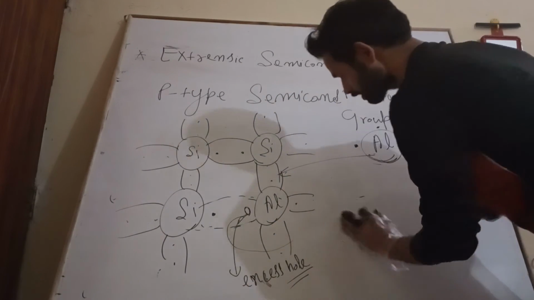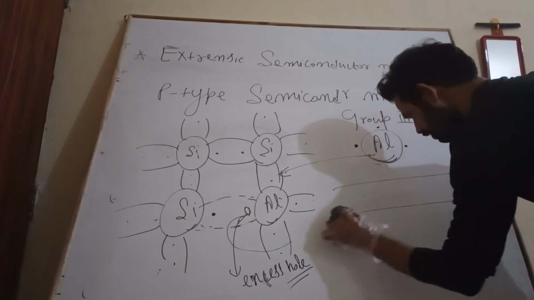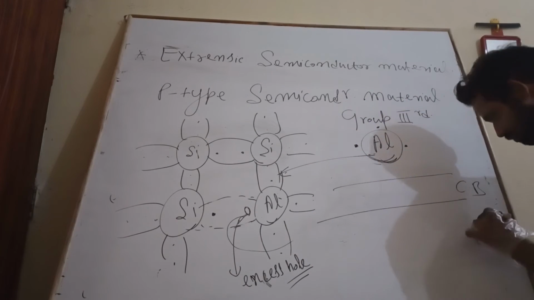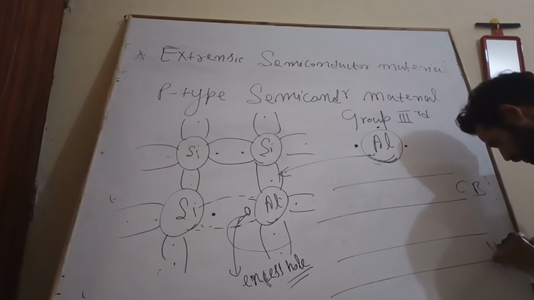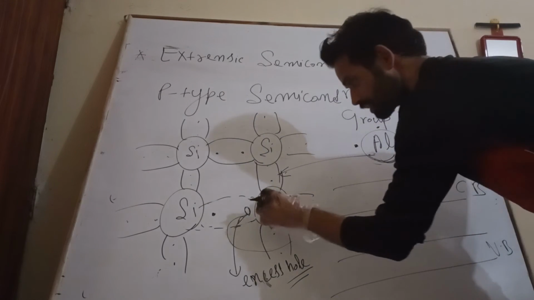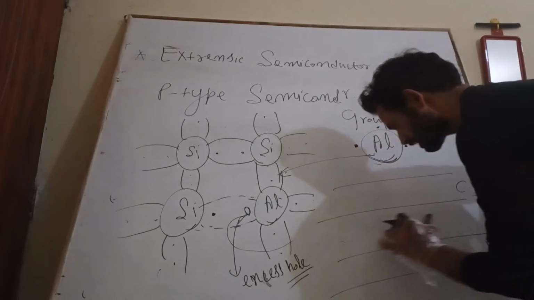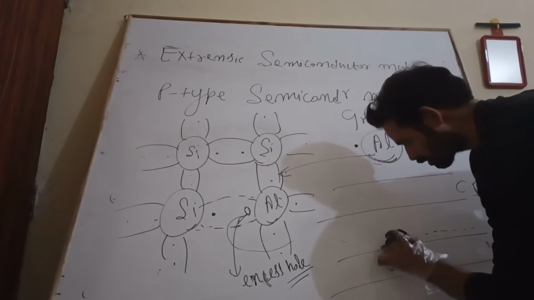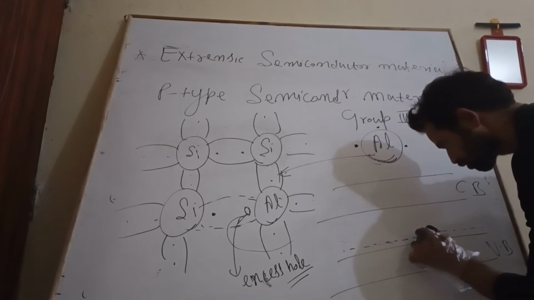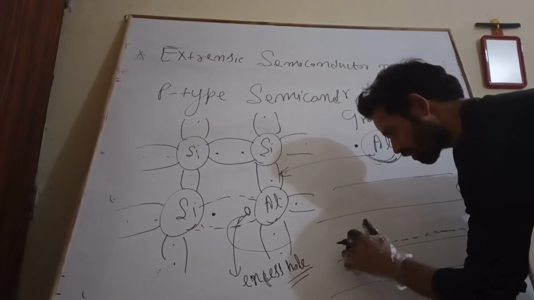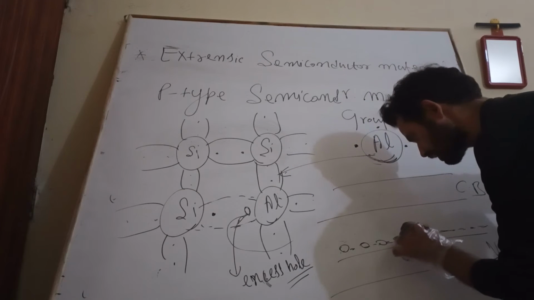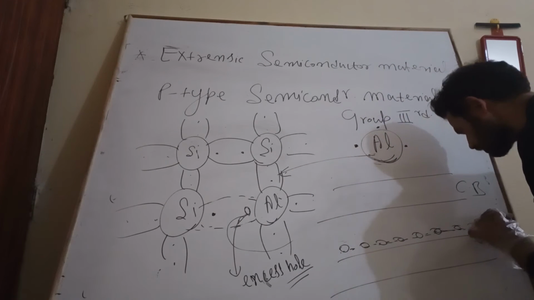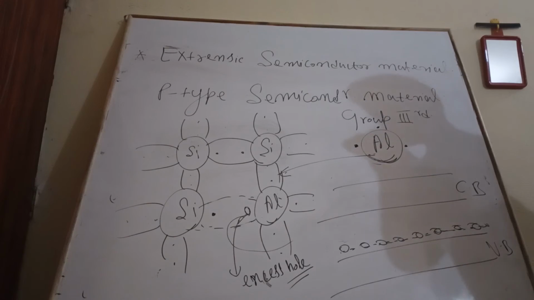Now this is my conduction band, and this is my valence band. Just above the edge of the valence band, these are my excess holes.